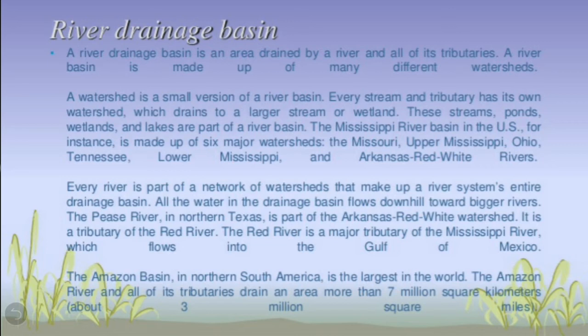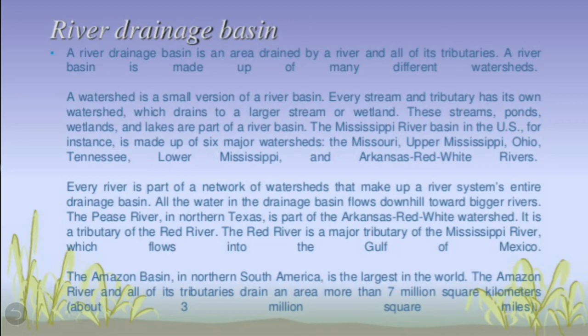Children, now the question might be coming in your mind, what are watersheds? So a watershed is a small version of a river basin. Every stream and tributary has its own watershed which drains to a larger stream or wetland.